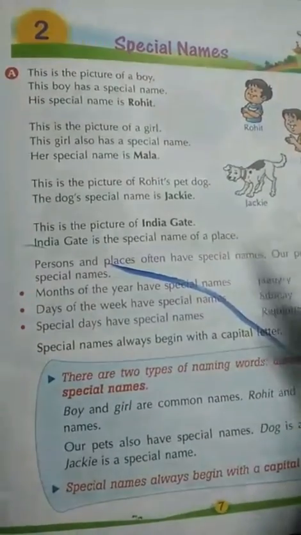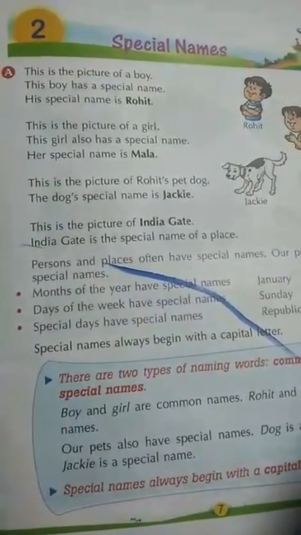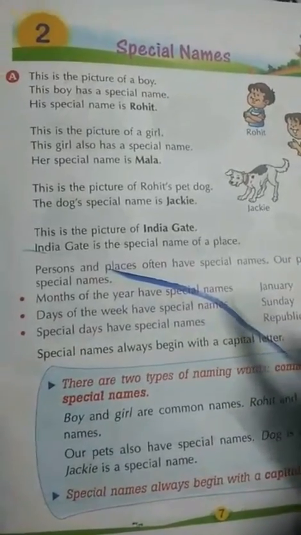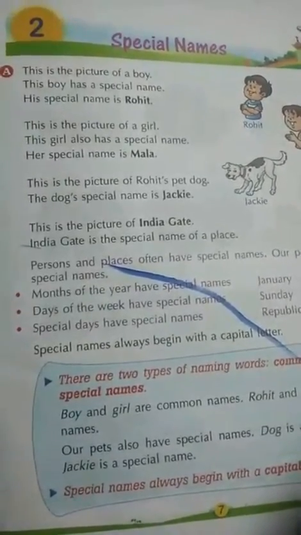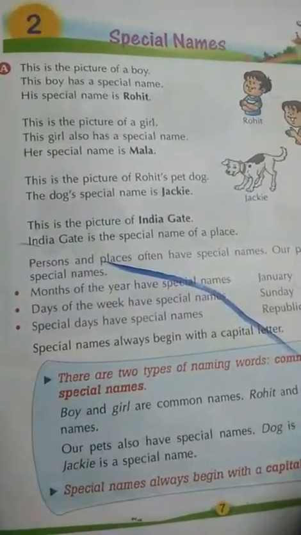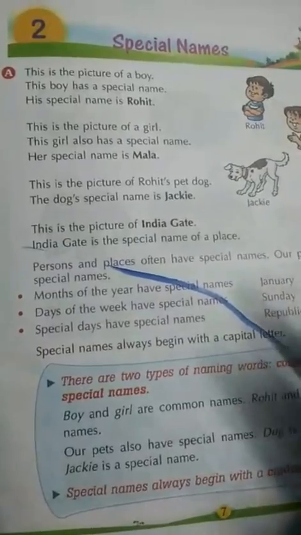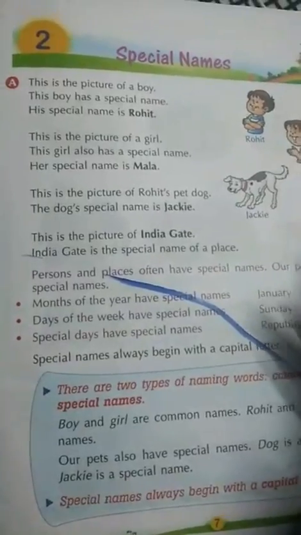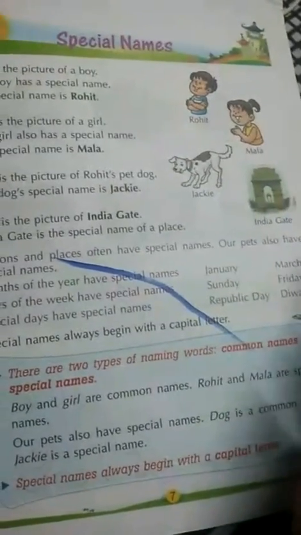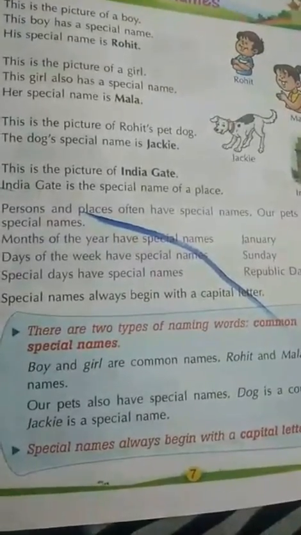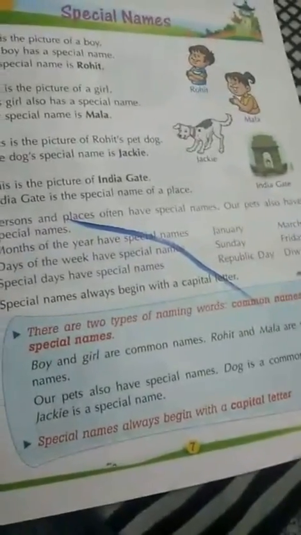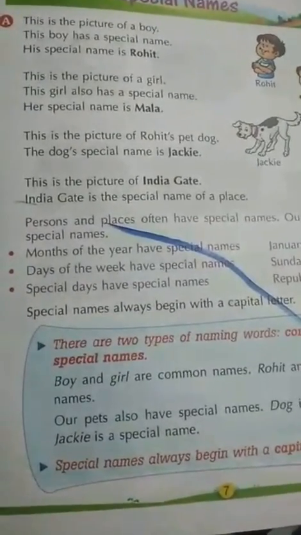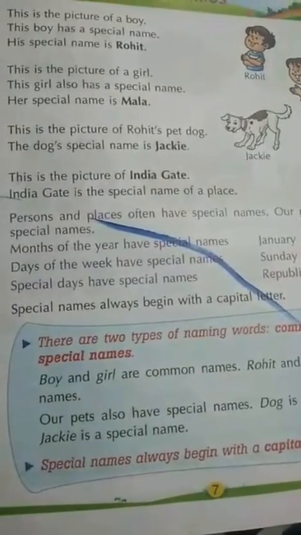Months of the year also have special names that you already know: January, February, March, April. Days of the week also have special names like Monday, Tuesday, Wednesday, Thursday. And there are some special days. Special days have special names, like Republic Day, Diwali, Holi. These days have a special name.